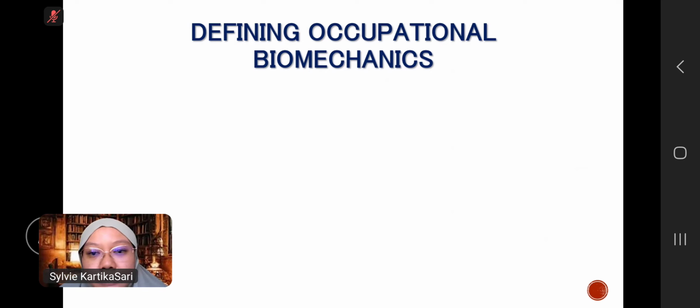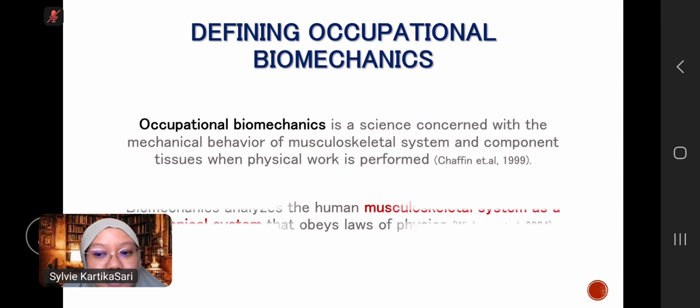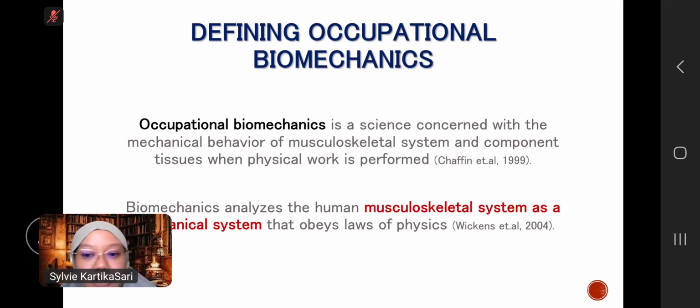So, defining occupational biomechanics. Most basic concepts concern the structure and properties of the musculoskeletal system and the laws of physics. Occupational biomechanics is a science concerned with the mechanical behavior of the musculoskeletal system and component tissues when physical work is performed.